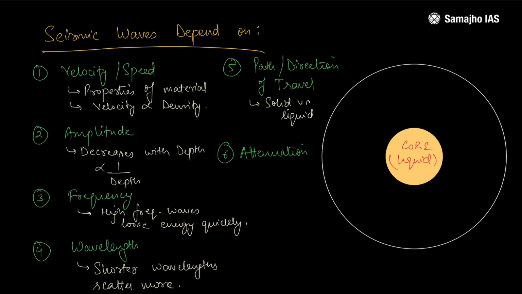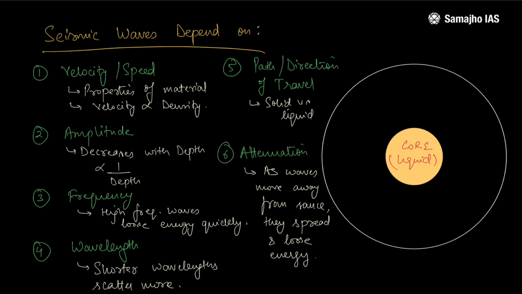Then attenuation. As seismic waves move away from the source, they spread and they lose energy. This is known as attenuation. Now, does this attenuation point help you understand why certain waves may reflect or refract at certain points, depending on the density of the material they are passing through, the distance they are traversing?